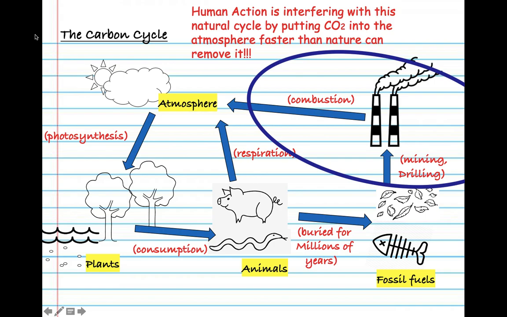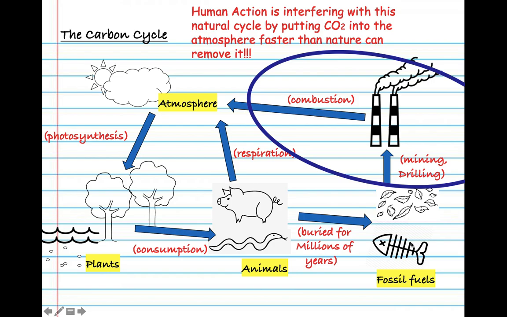Humans have interfered with this cycle pretty significantly over the last 200 years. And as you know, that is from the removal of fossil fuels and the combustion of them to do things that we want for energy purposes, for heating purposes, etc. And in doing so, we're taking fossil fuels that took hundreds of millions of years to form and get stored deep in the earth, and we are blowing them up into the atmosphere in the blink of an eye, in less than 200 years. This process normally would take millions of years to get back into the atmosphere.